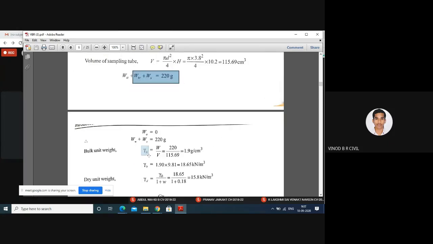Therefore, gamma B, because we can expect the water content in the soil sample, so that is bulk unit weight, gamma B. Gamma B is equal to weight of soil divided by volume of soil. Weight is 220, volume is 115.69. Therefore, gamma B is equal to 1.9 gram per centimeter cube.